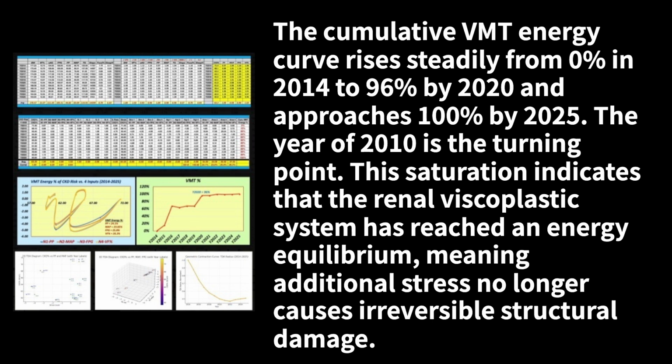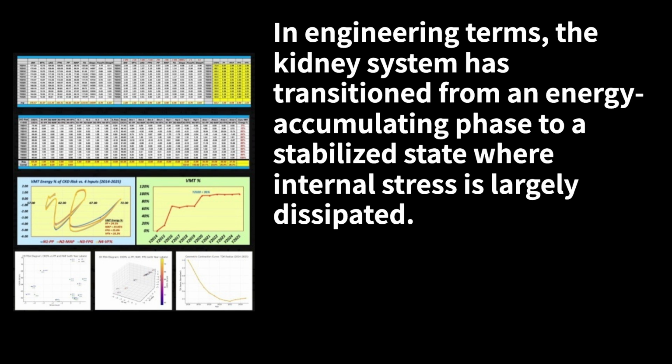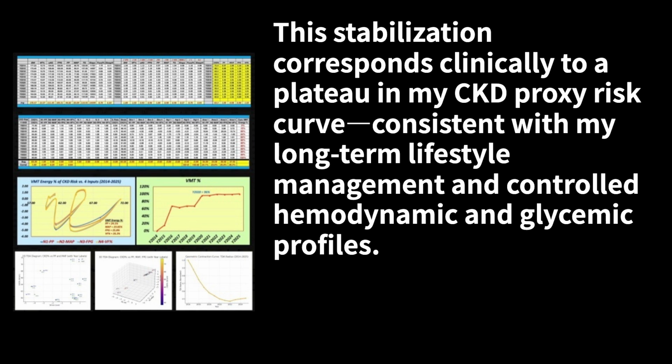The cumulative VMT energy curve rises steadily from 0% in 2014 to 96% by 2020 and approaches 100% by 2025. The year of 2010 is the turning point. This saturation indicates that the renal viscoplastic system has reached an energy equilibrium, meaning additional stress no longer causes irreversible structural damage. In engineering terms, the kidney system has transitioned from an energy accumulating phase to a stabilized state, where internal stress is largely dissipated. This stabilization corresponds clinically to a plateau in my CKD proxy risk curve, consistent with my long-term lifestyle management and controlled hemodynamic and glycemic profiles.